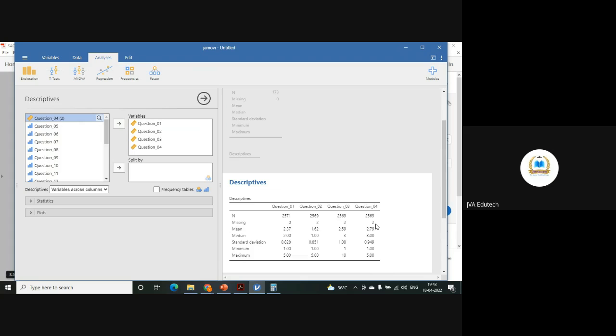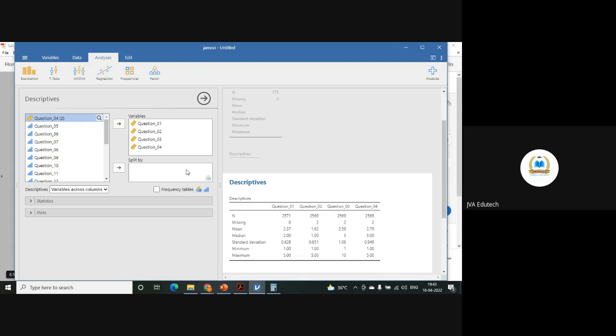And if 1 or 2 cases are there, fine, you can drop them. But if many cases are there, then what to do? Can you go back to that respondent and ask them? That won't work out. So what we do in such cases, we replace these values with the overall mean value, so that the data is somewhere close to the mean.